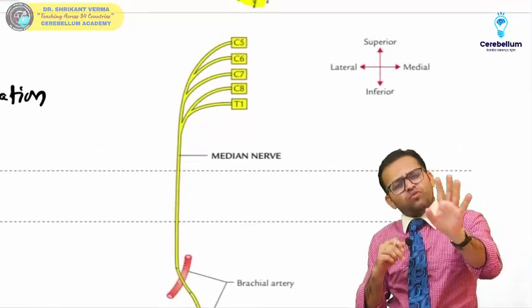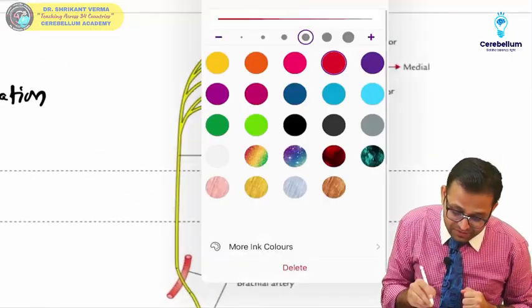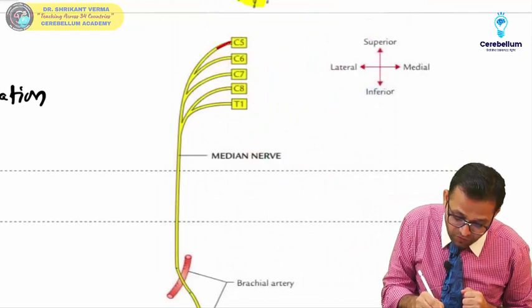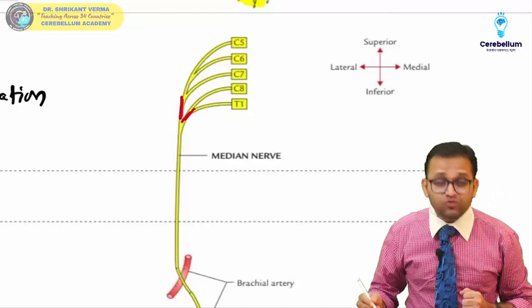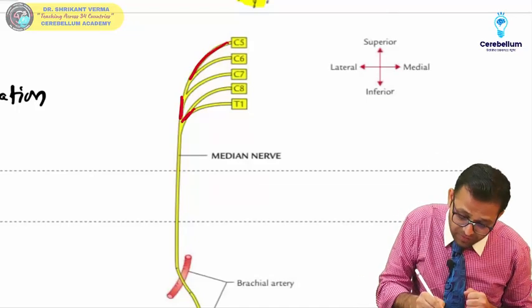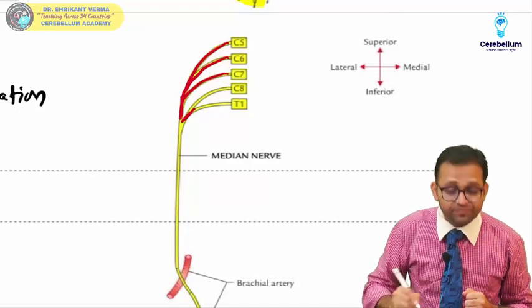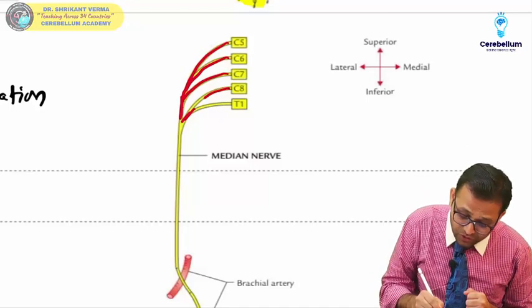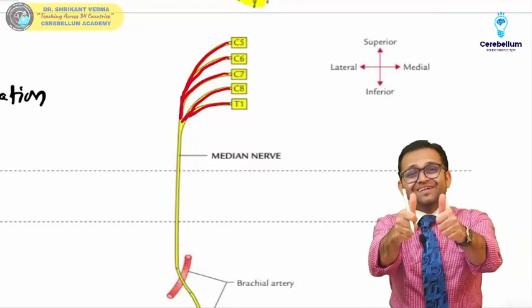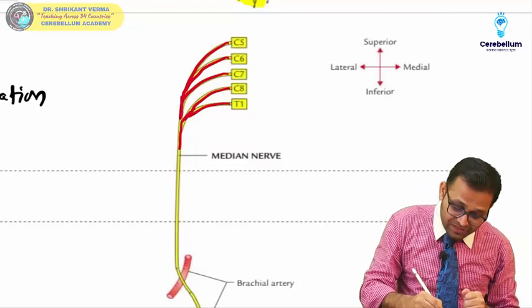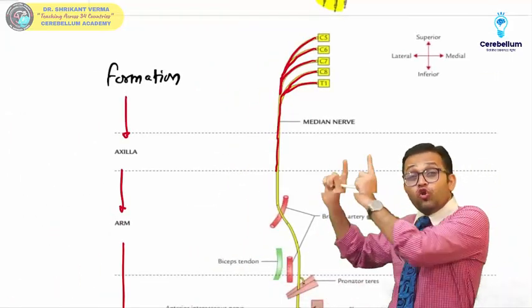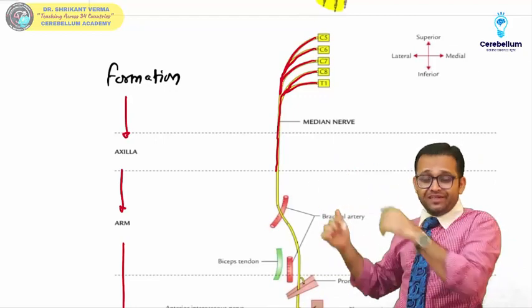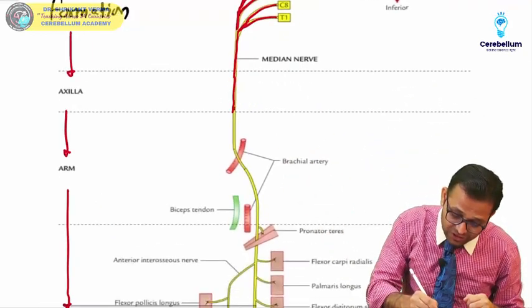Take it easy, it will be understood very easily. Sir, this median nerve is formed with the help of two roots, lateral root and medial root. Agree sir? The lateral root is formed by C5, C6, C7, correct sir? While the medial root is formed by C8 and T1. Done. Now this median nerve is running in the axilla. How many branches? No branches. Your viva question, MCQ. Now it is reaching into the arm.